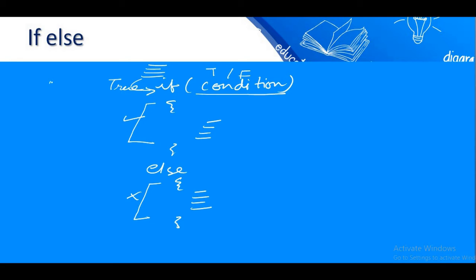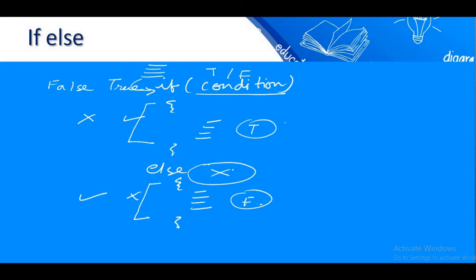If the condition is false, then the if block will be skipped while the else block will be executed. So on the basis of the condition, either this block or this block will be executed, never both. Condition true, then this one. Condition false, then this one. You never put a condition before else. A condition is not required here.